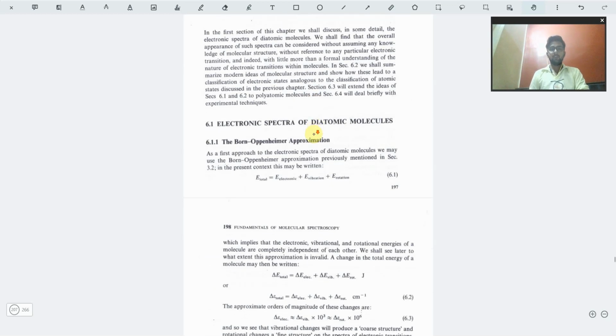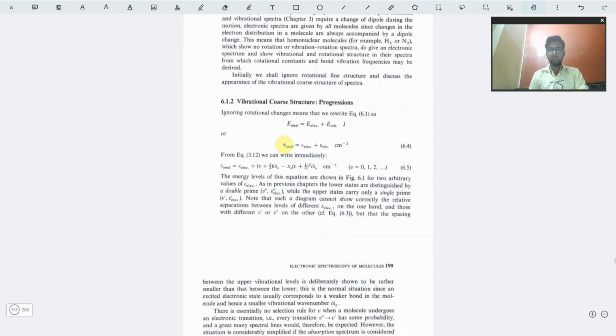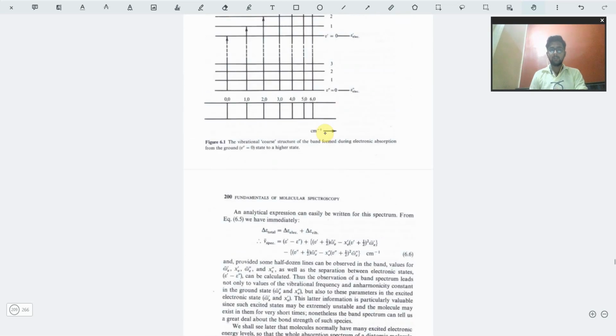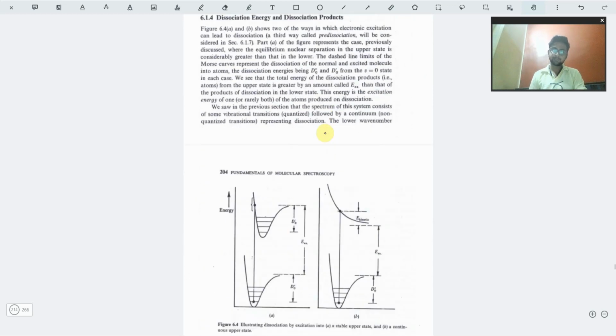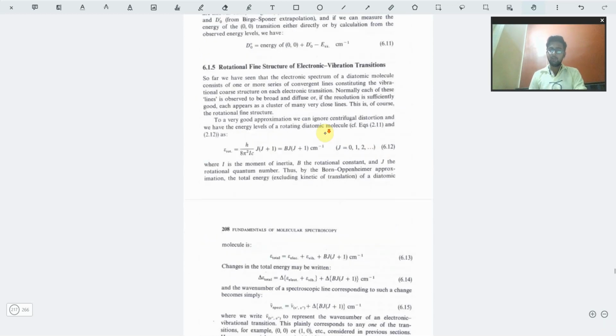Then we have molecular spectroscopy, from electronic, vibrational, and rotational spectroscopy, those parts from the harmonic point of view. I'm not going into the details of that.